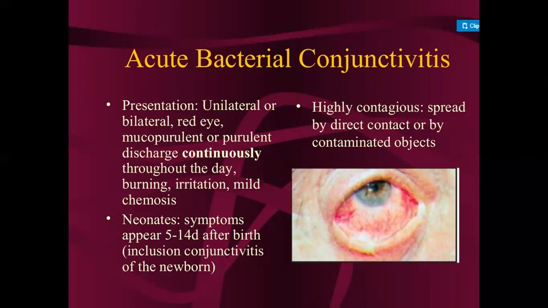Next are the neonates. The neonates' symptoms appear 5 to 14 days after birth, inclusion conjunctivitis of the newborn. It is highly contagious and is spread by direct contact or by contaminated objects. It spreads by direct contact with infected eyes, and it can also cause infection from the contaminated object.